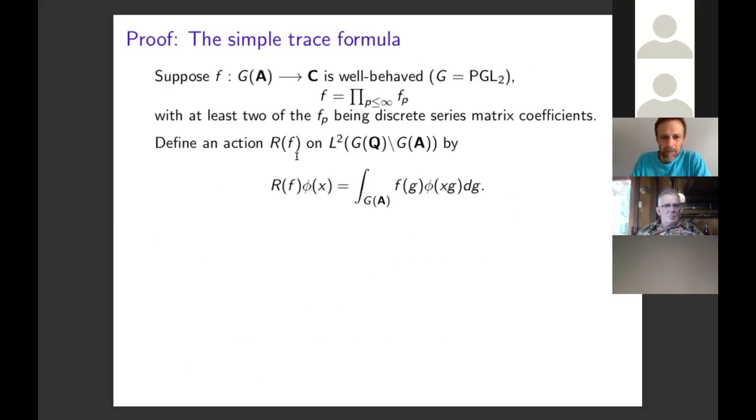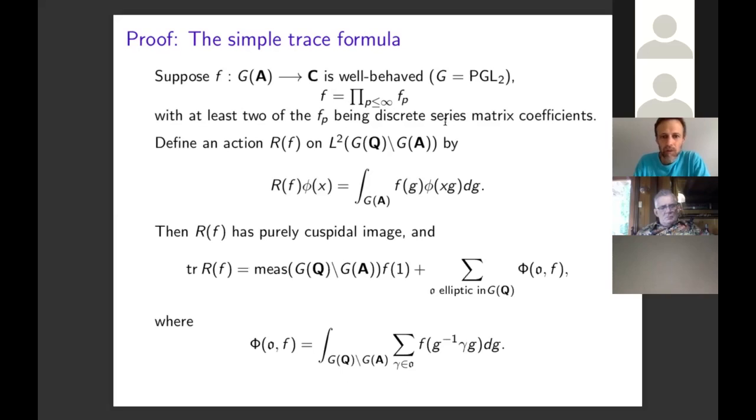Then, given any L1 function, we can define an operator on L2 of the quotient G(A) mod G(Q). This is where the automorphic forms live. They're functions in this L2 space. We can define an operator on here by taking an L2 function and averaging its right translates against the value of the L1 function.